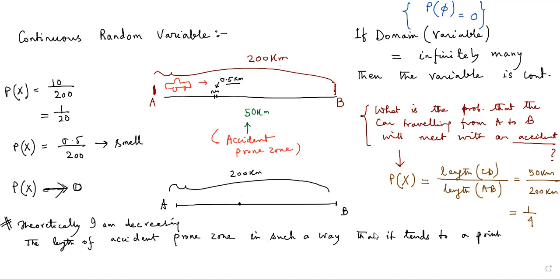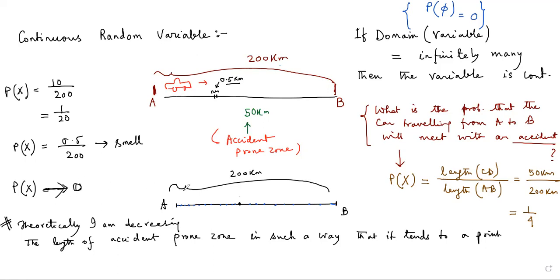And we know that a particular line, here the line I'm considering is AB, actually consists of infinitely many points on it. If I join these infinitely many points, we actually get the line. And in this collection of points, some points are accident prone according to my theoretical argument, whose probability is 0.